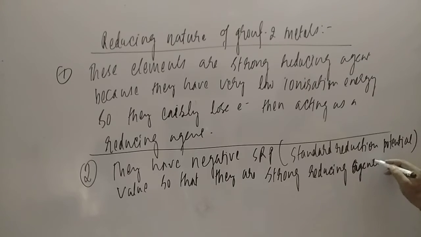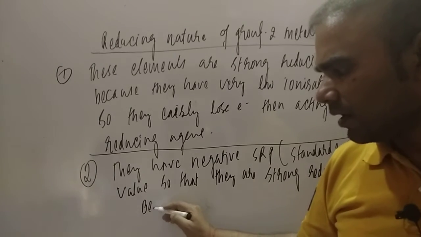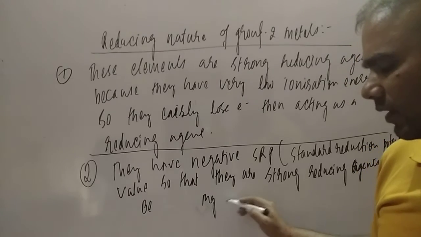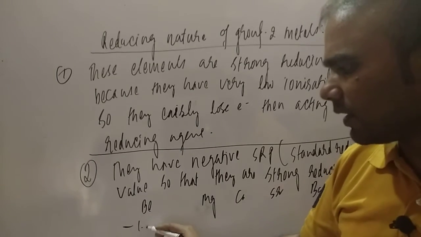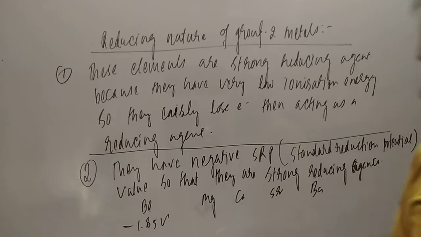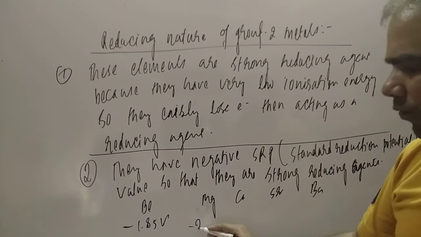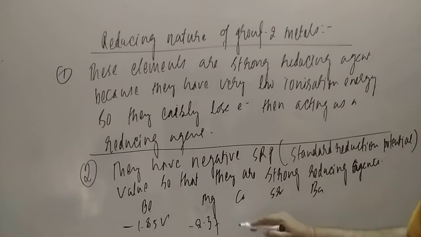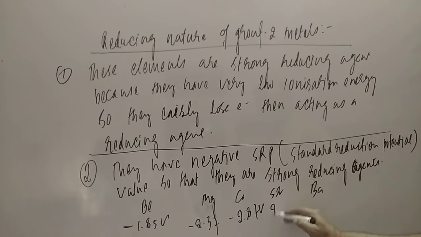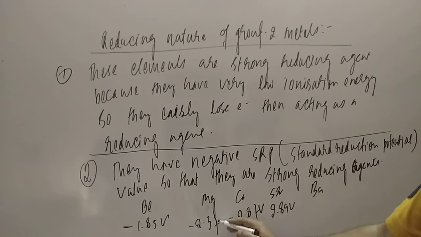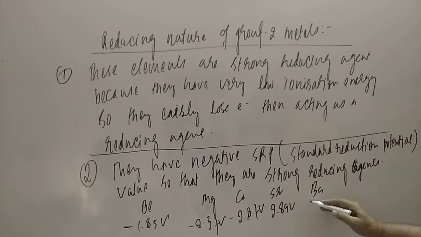Dear student, what we have to keep in mind is this: beryllium, magnesium, calcium, strontium and barium. You will find the negative value for beryllium is minus 1.85 volt. For magnesium, minus 2.37, so it is increasing in the negative term. For calcium, minus 2.87 volt. For strontium, minus 2.89 volt. And for barium, minus 2.91 volt.